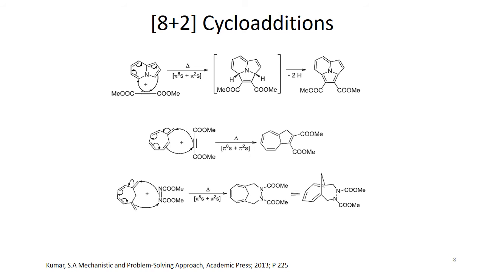And then in the very next example we have a compound very similar to heptafulvene, that is 5,7-dimethylene cyclohepta-1,3-diene. It undergoes 8 plus 2 cycloaddition reaction with dimethyl diazene 1,2-dicarboxylate. Basically this is a diazene type of compound. So this compound gives us a bridged bicyclic adduct. Again we have this bicyclic compound through 8 plus 2 cycloaddition. The electron movements are shown here, that is, they go through cyclic transition states, and then we get this product. The two products mentioned here are the same, and just the arrangement is shown for your convenience.